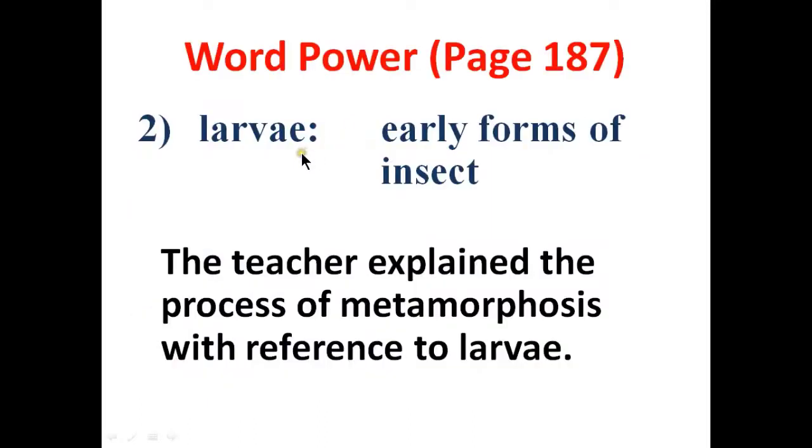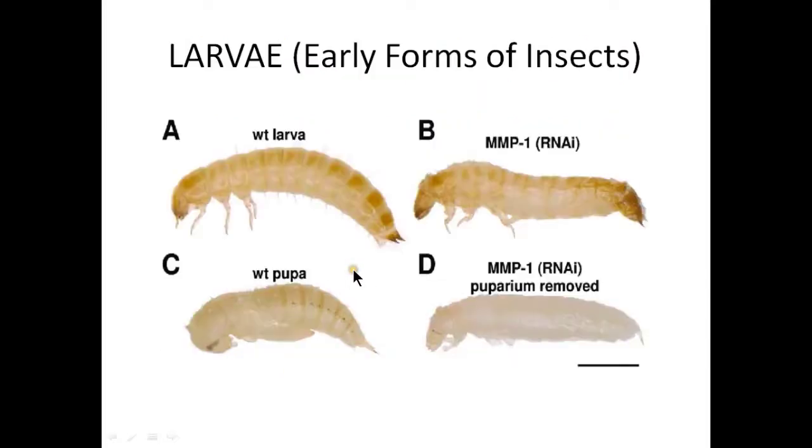Our number 2 word is larvae. Larvae means early forms of insects. The teacher explained the process of metamorphosis with reference to larvae. These are larvae.